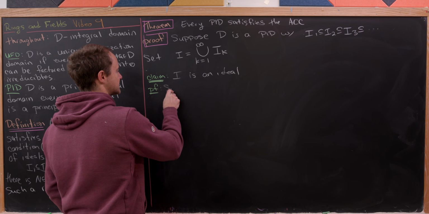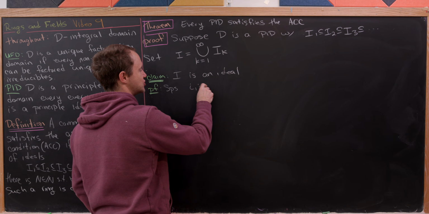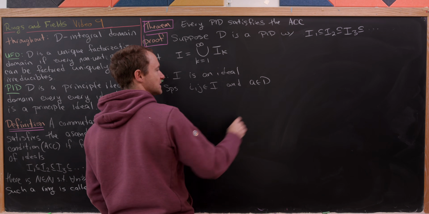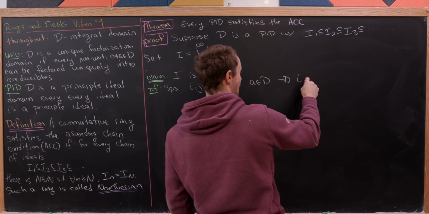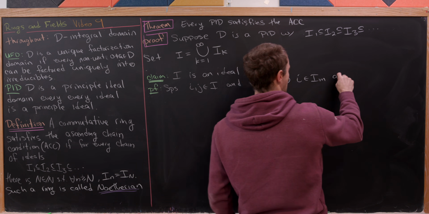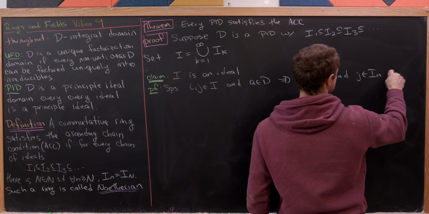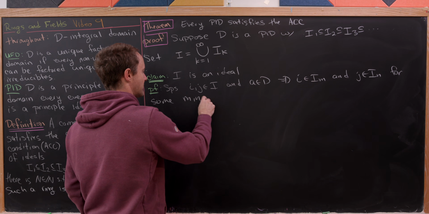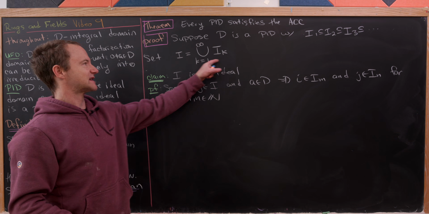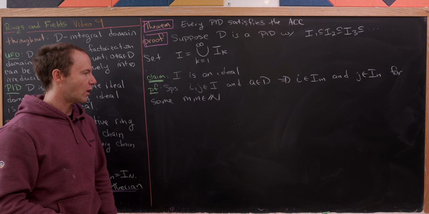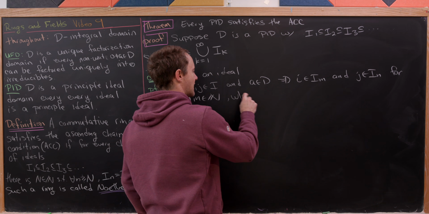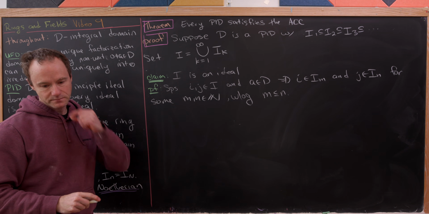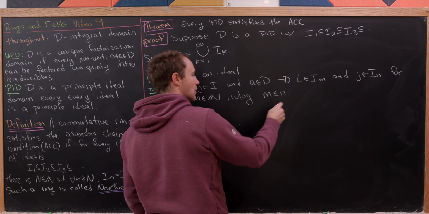Okay, so let's suppose that i and j are in I, and maybe little a is in D. But now let's observe that that means that i is an element of I sub m and j is an element of I sub n for some natural numbers m and n. That's just what it means to be inside of a union, right? It's inside of at least one of them. And now, without loss of generality, I'm going to go ahead and assume that m is less than or equal to n. Okay. But now note that we have the following.